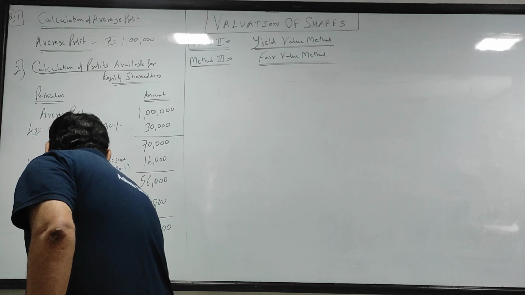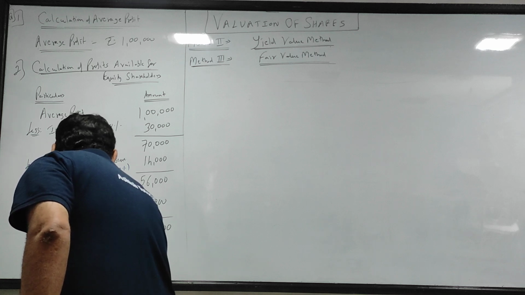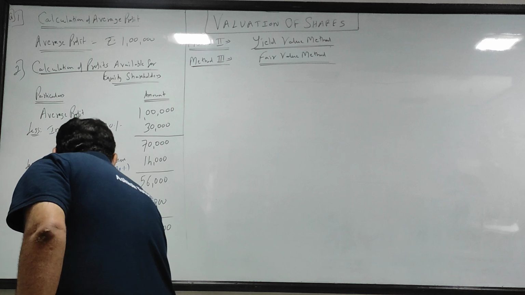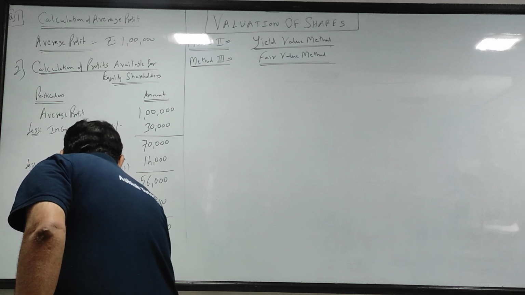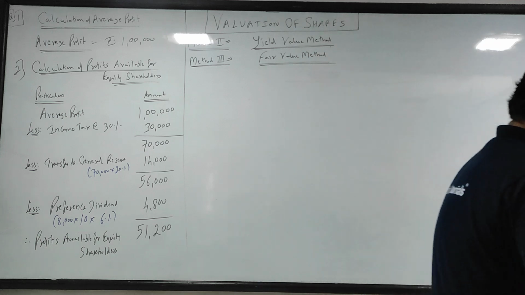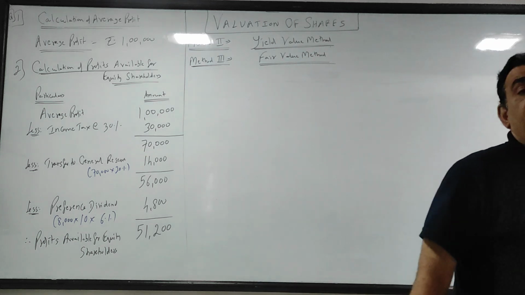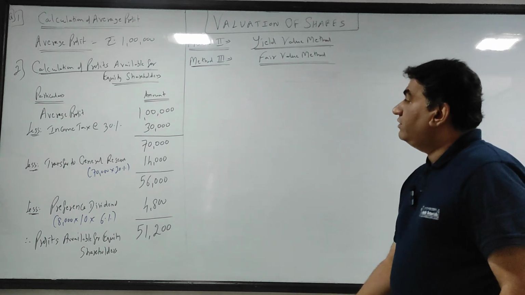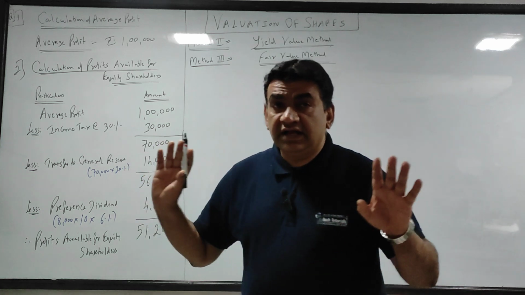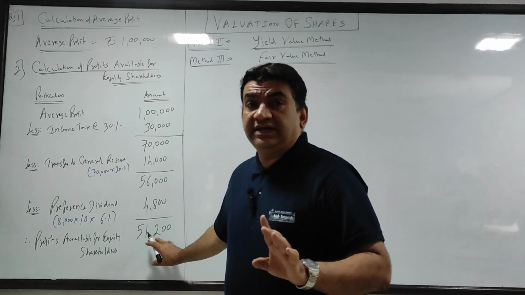profits available for equity shareholders. This becomes my profits available for equity shareholders. Clear with this? This is the major step.